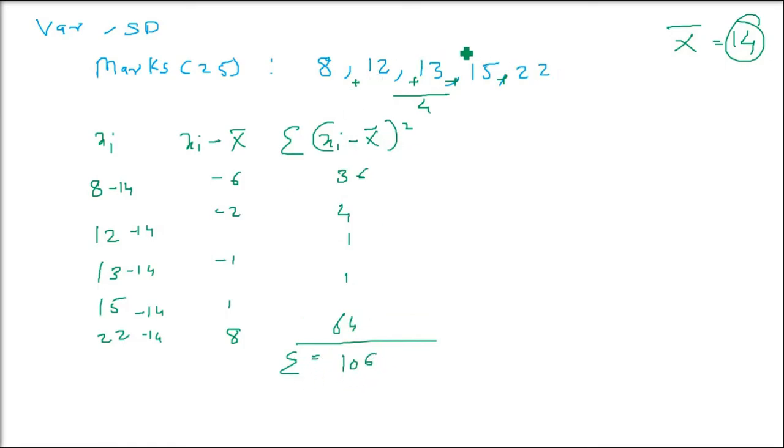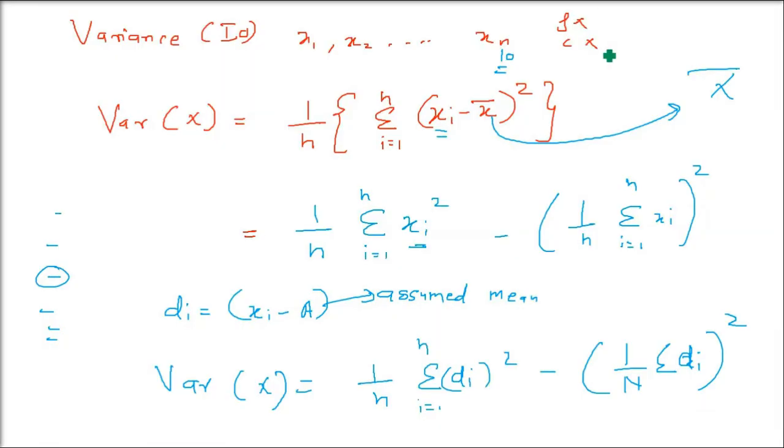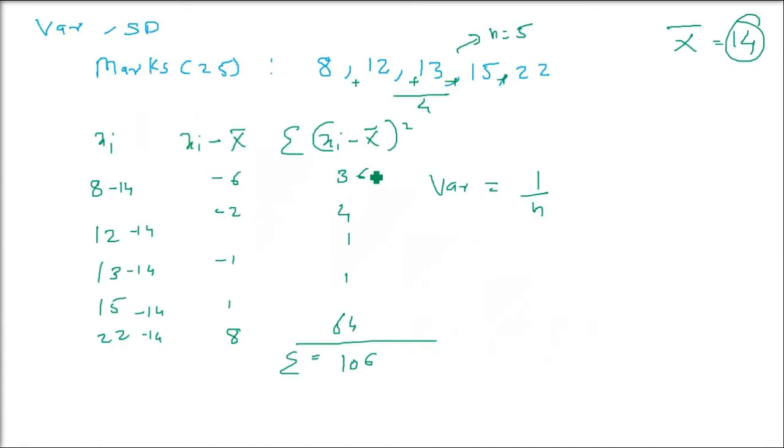When you add this, what is the value of n? n is 5. So I told you about the formula also. Variance, if you remember, was by the initial formula, the basic formula, 1 by n. And as I told you, this is not very much used, but still we need to know how to do this, because if small values are there, why not use this formula?